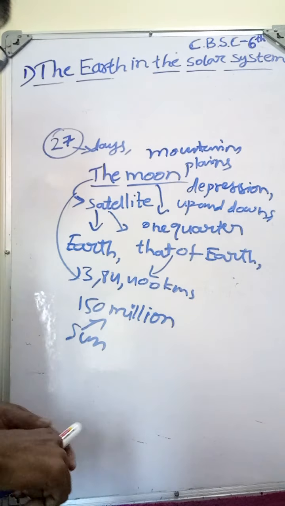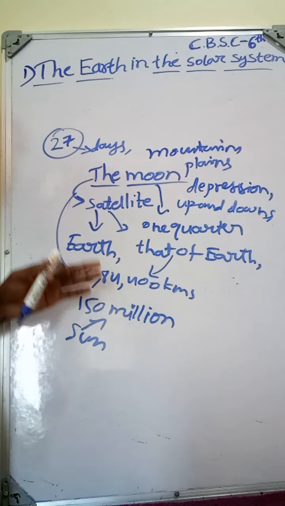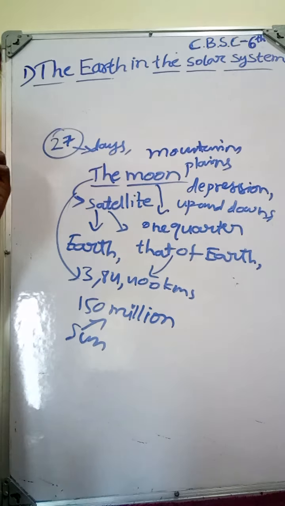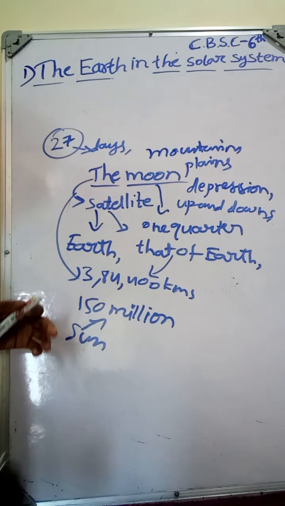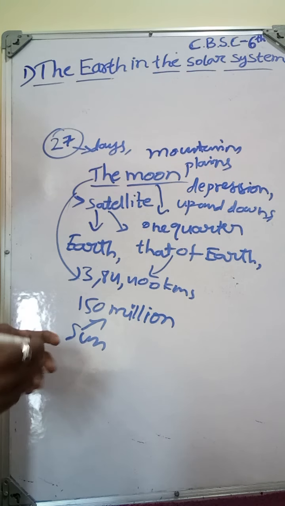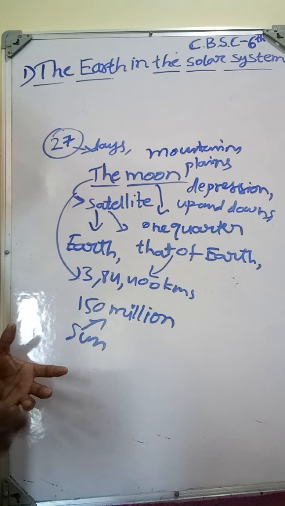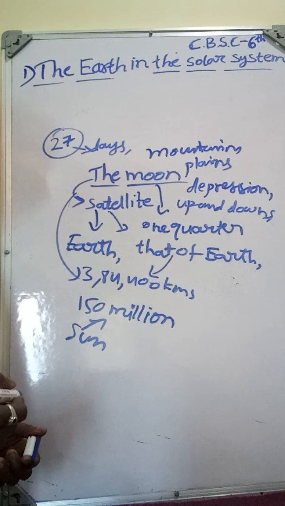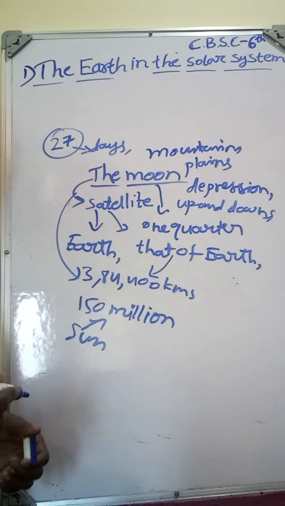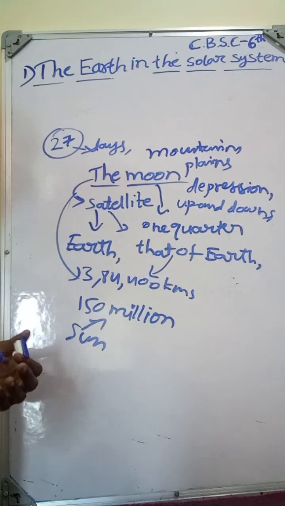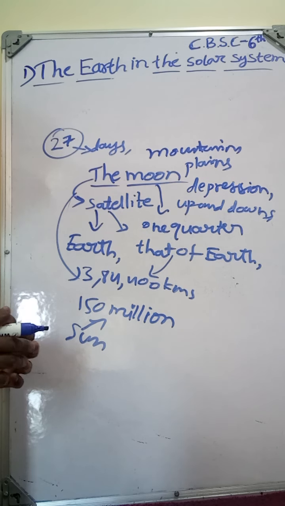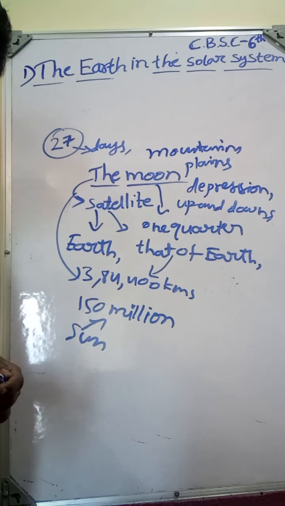Ups and downs of land areas we can find on the Moon, but there is no water and air. You can see some shadows on the Moon. If you see a full moon day, on that day we can see some shadows on the Moon.